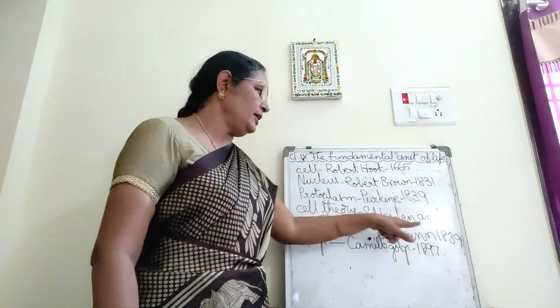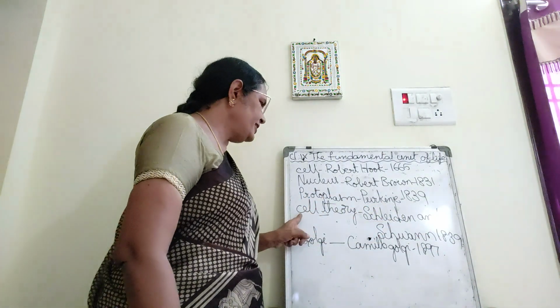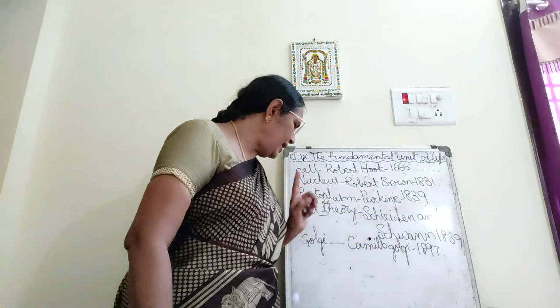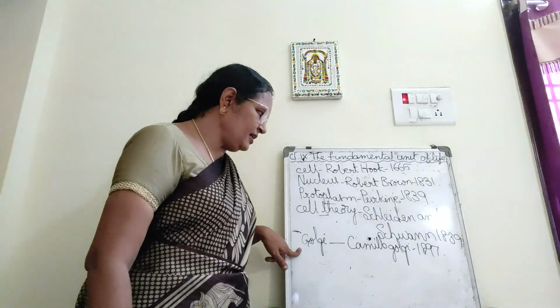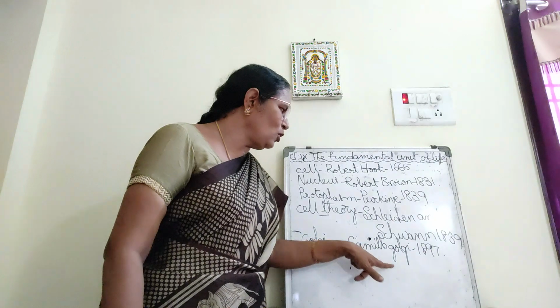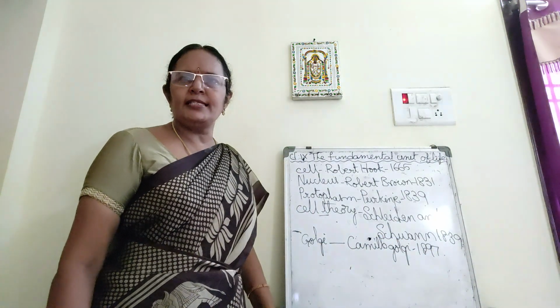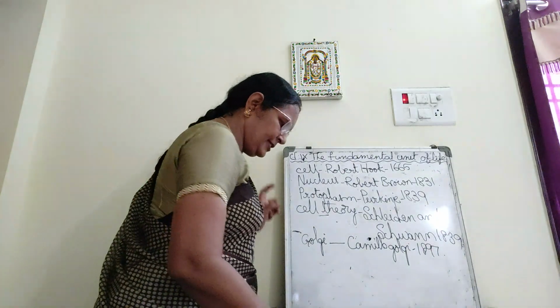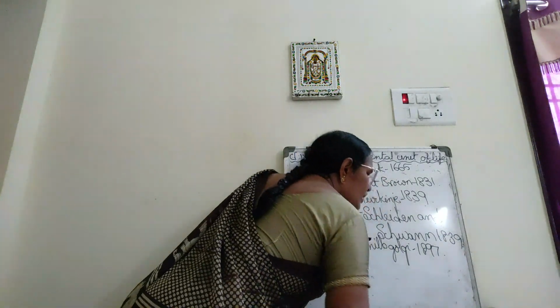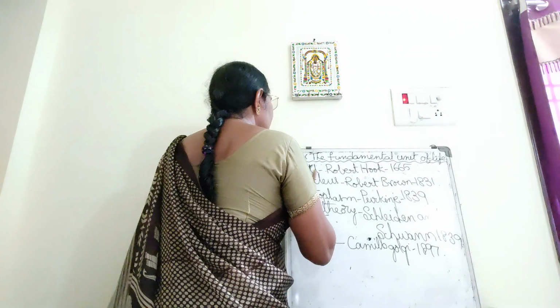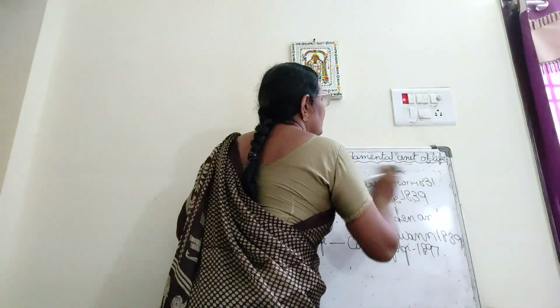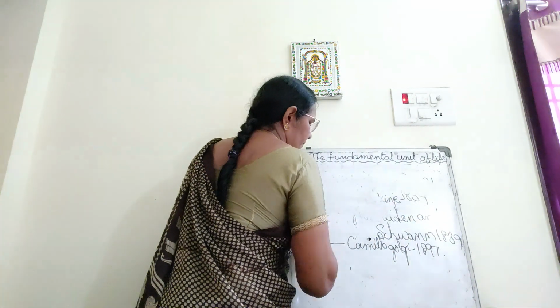And in the same year, in 1839 only, cell theory was put forward by Schleiden and Schwann, and Golgi apparatus was discovered by Camillo Golgi in the year 1897. This is about the discoveries regarding the cell, isn't it? Next, we have to learn in detail about the cell.